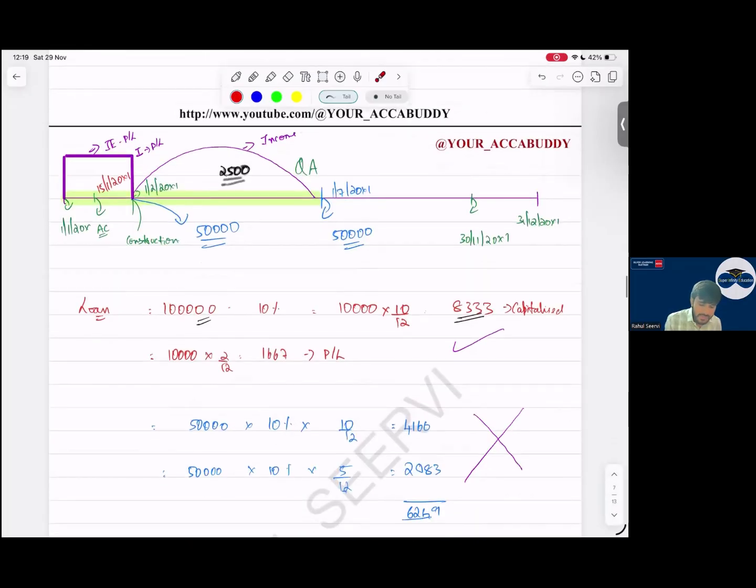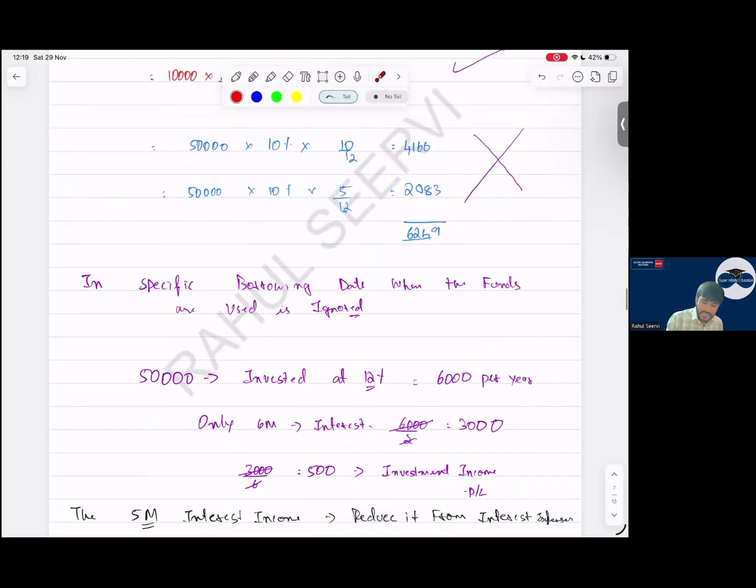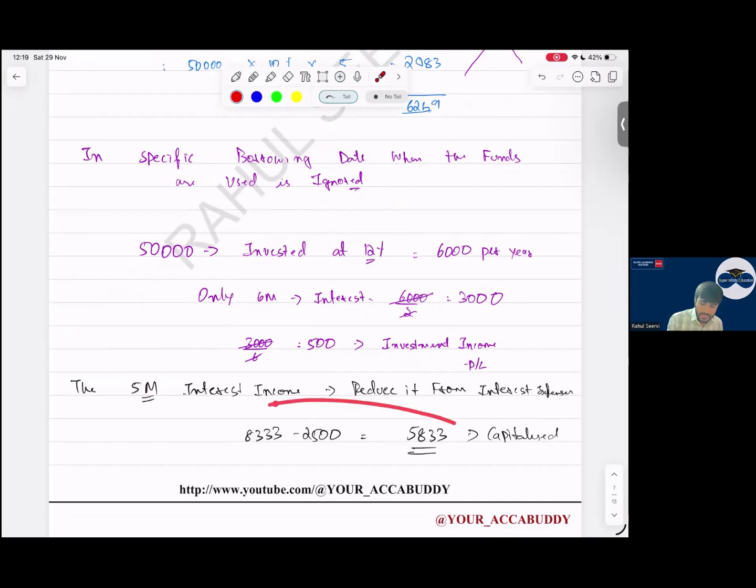Now, see here, everyone. Same example. I say that during this period, the amount which I had, I invested it. I got a return of 2,500, beta. If I invested it and got a 2,500 return, what will I do? Sir, from whatever amount you capitalized, we will reduce the interest income. So we'll get the net amount to be capitalized.